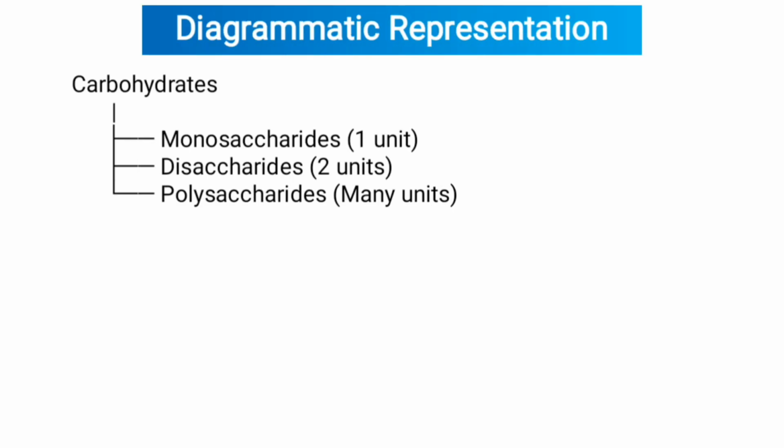Diagrammatic representation of carbohydrates. Carbohydrates are classified into monosaccharides, one unit; disaccharides, two units; polysaccharides, many units.